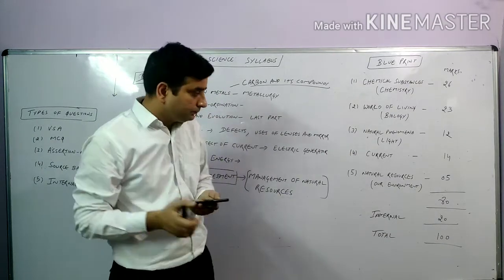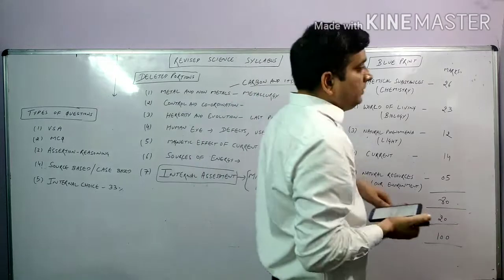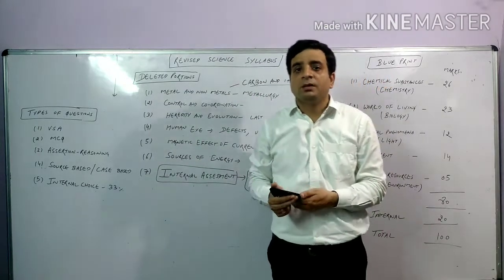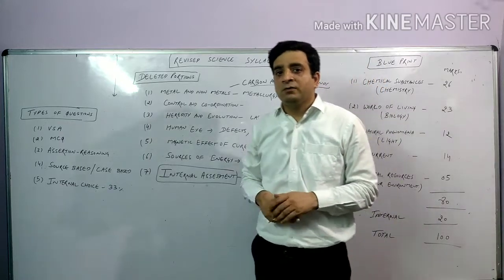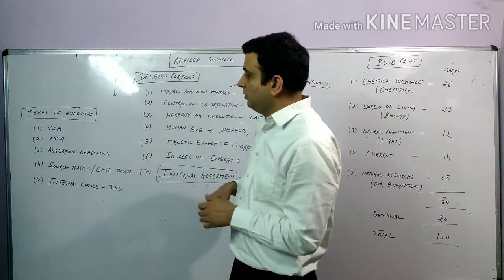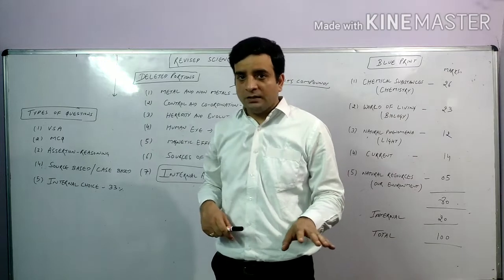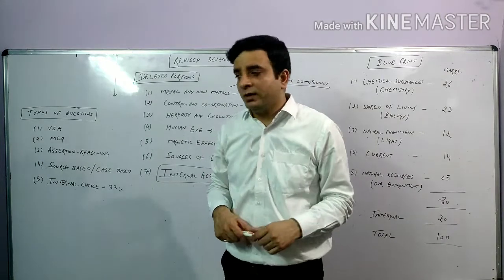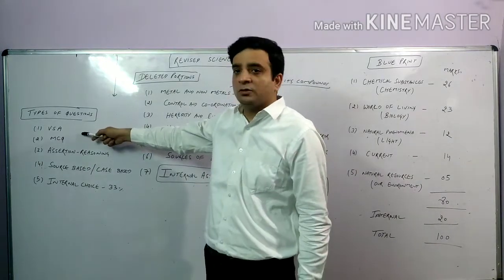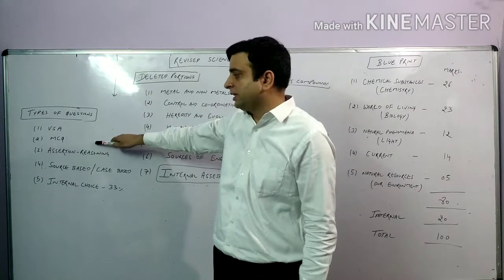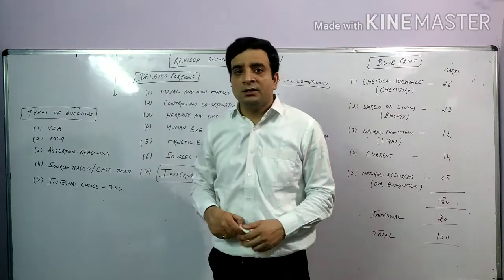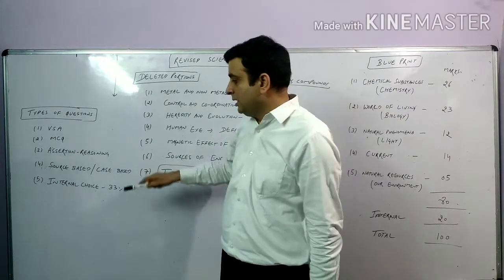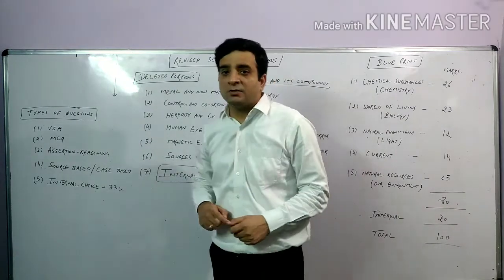Next is what the blueprint of the question paper will be. Approximately the blueprint will be the same as it was in 9th class. So what are the types of questions that you will get in the board exam? First is the very short answer, the 1 mark question. Second is MCQs, objective type questions. Next is assertion reasoning, all of you are aware of these. Next is source based or case based.